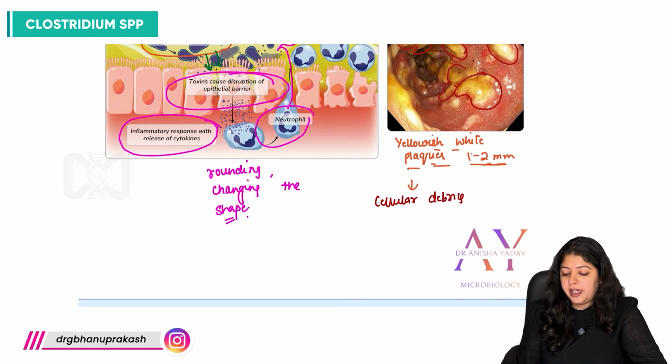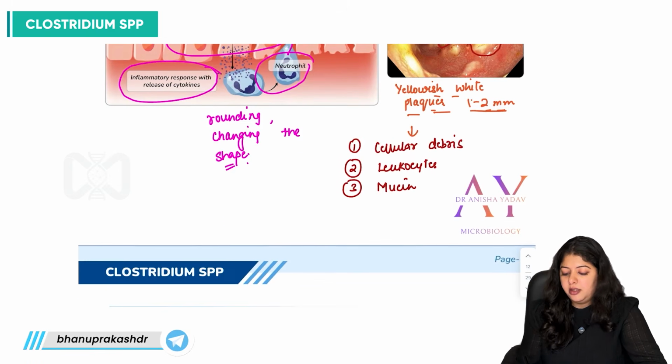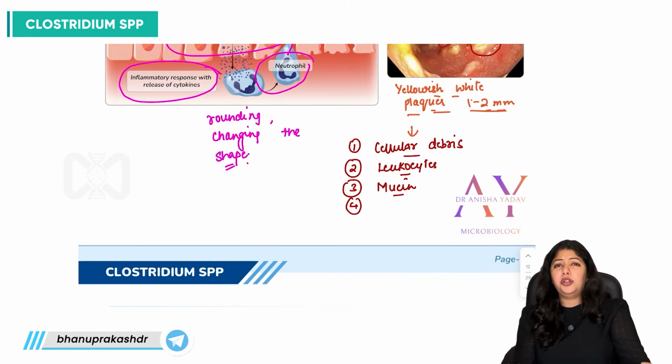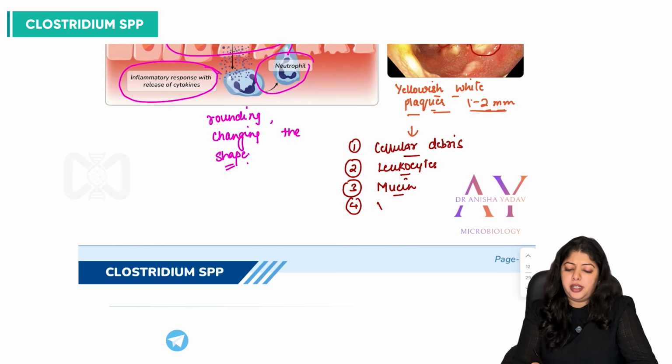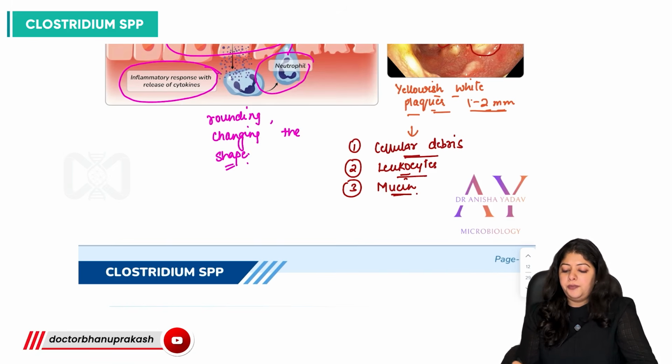Then it is going to have these destructed leukocytes. It is going to have mucin, right? All of these structures and neutrophils, etc., leukocytes, neutrophils, etc. All of these will compose this pseudomembrane, right?